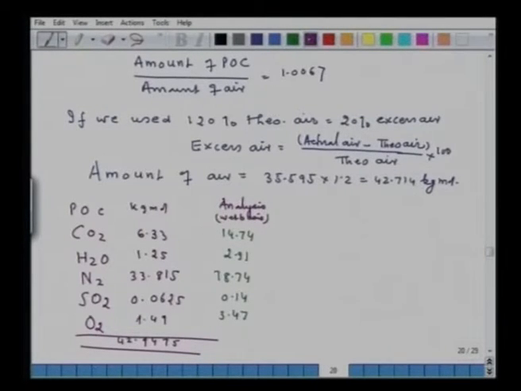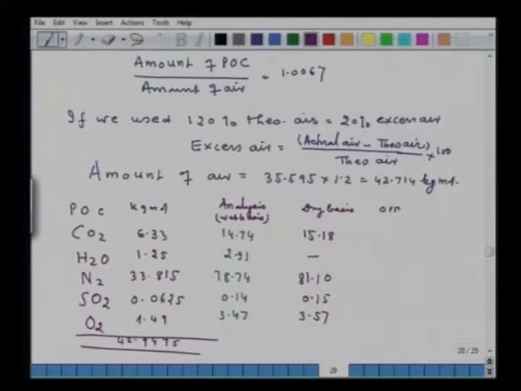The total again becomes 100. If I do it on dry basis, I am performing the same calculation which I have done earlier. So, dry basis it will be 15.18, 81.1 nitrogen, 0.15 and 3.57, total again becomes 100.